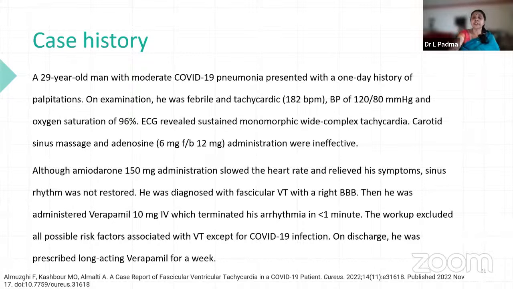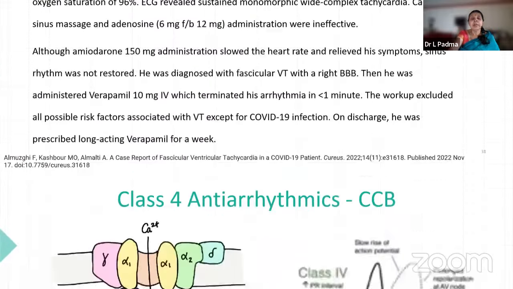Then verapamil was administered, which terminated his arrhythmias within 1 minute, acting directly through L-type calcium channels in the myocardial myocytes. All possible risk factors were excluded except for COVID-19 infection. On discharge, he was prescribed verapamil for a week.